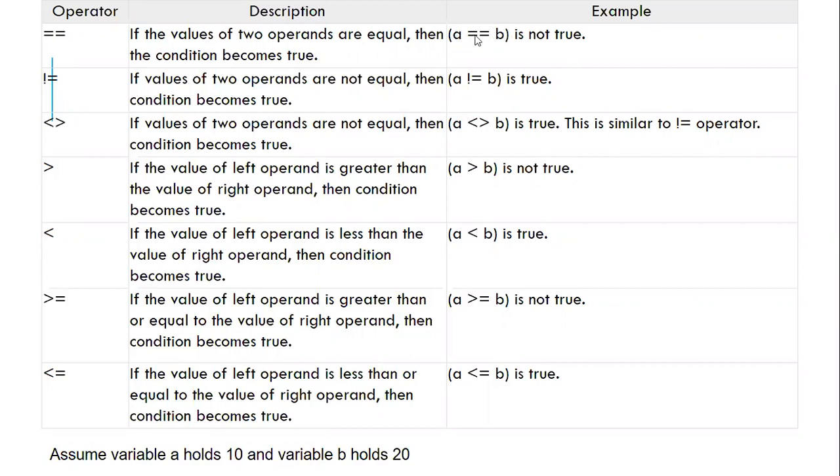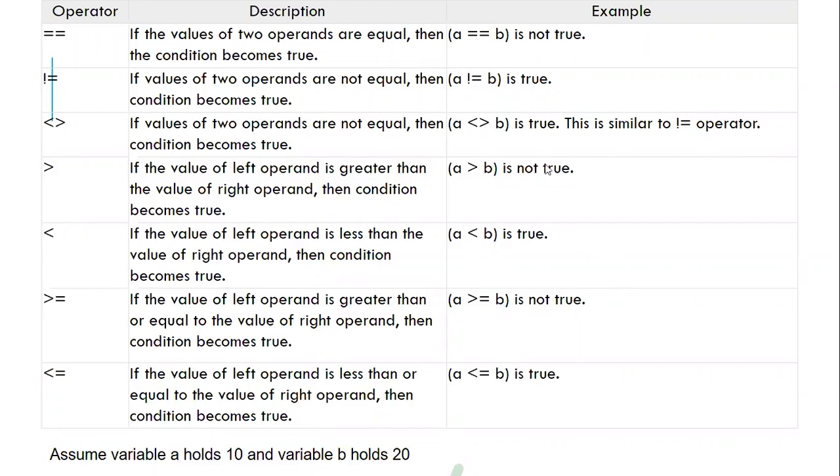When I write A double equals B, it will check if really the A value and B value are the same. This is exactly opposite of this one. Do not look at all this true, not true, true, not true. This is written by taking these two values here: A holds 10 and B holds 20. As per these values, the output is written here. Firstly, we will try to understand the functioning of this, and then we'll take these example values and see the output.